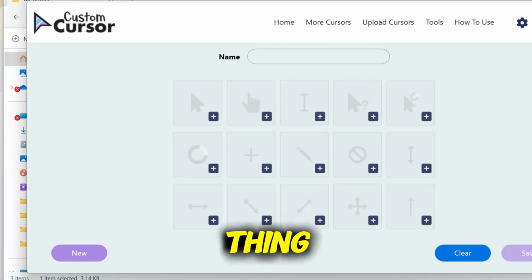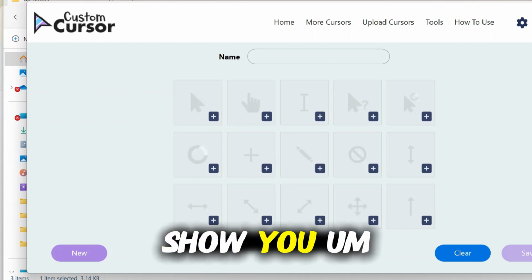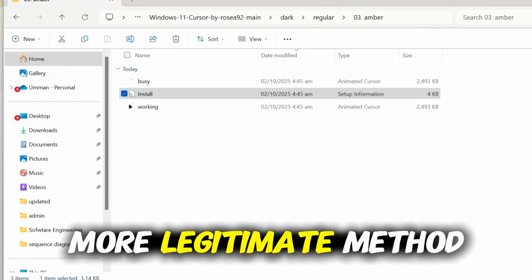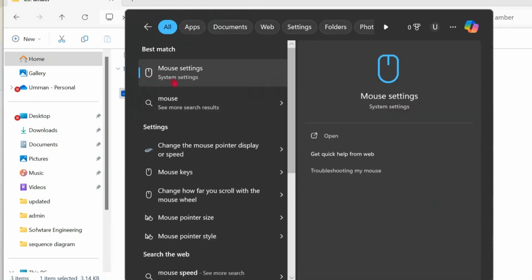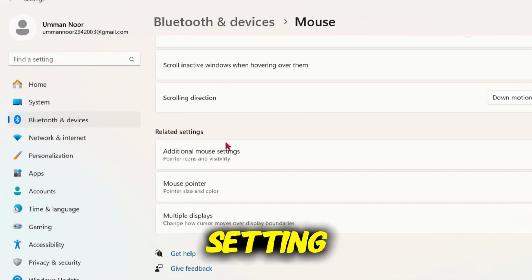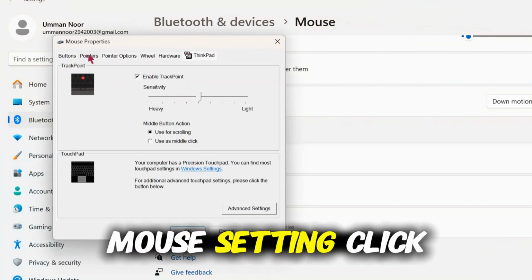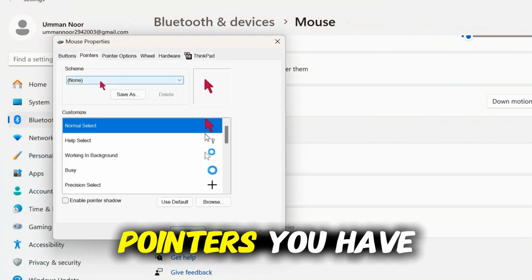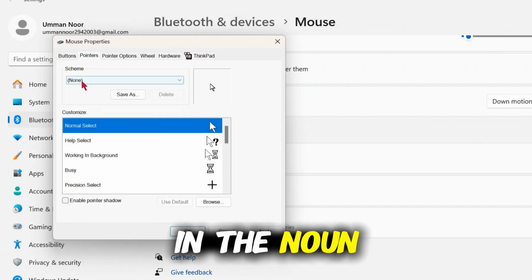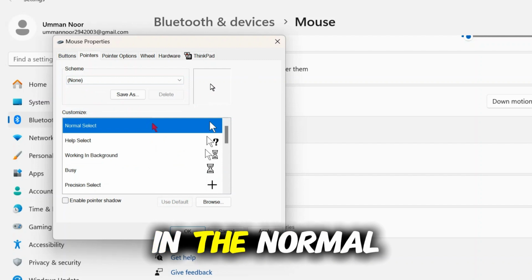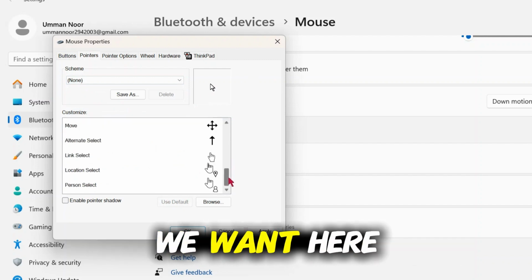For this, you come here to the custom cursor app, which I already showed you. But I show you the more legitimate method. Search for mouse here and come to the mouse settings. In the mouse settings, scroll down and click on additional mouse settings. In the additional mouse settings, click on pointers, and in pointers you have different schemes. Choose the normal select, where we replace the different cursors which we want.